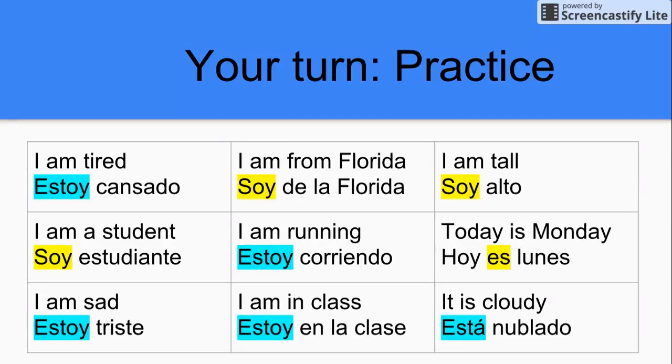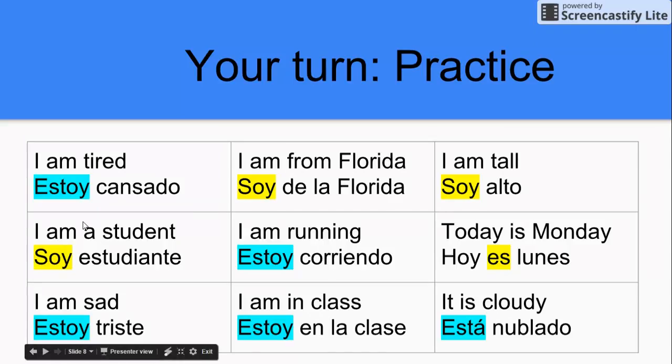Great job. Hopefully you came up with these answers. I am tired. Yo estoy cansado. Of course, the feminine form would be cansada. I am from Florida. Yo soy de la Florida. I am tall. Yo soy alto. The feminine form would be yo soy alta. I'm a student. Yo soy estudiante.